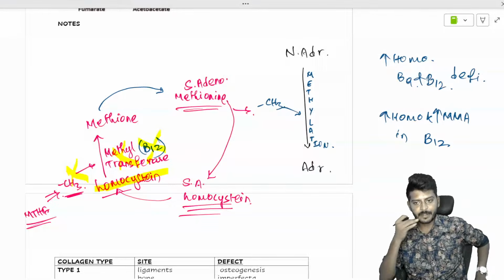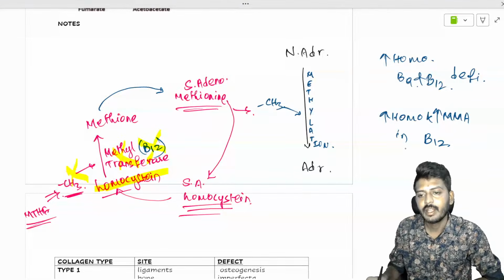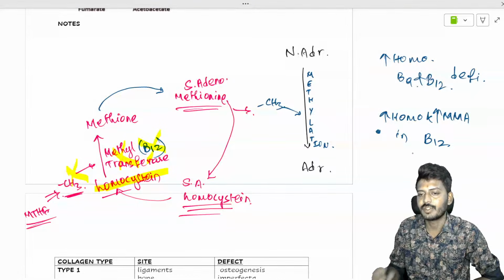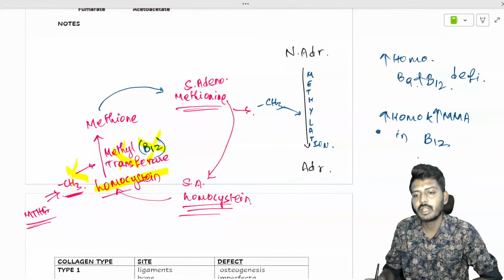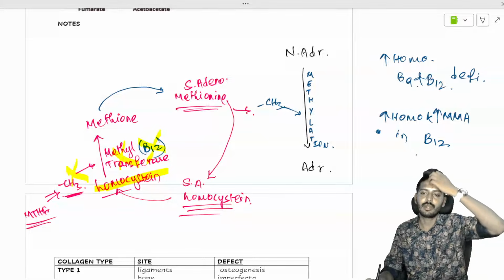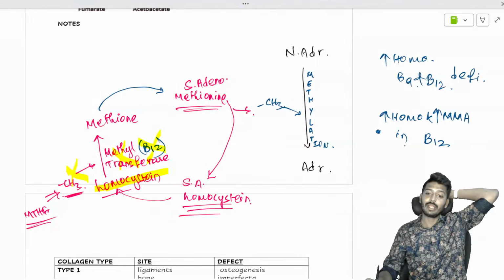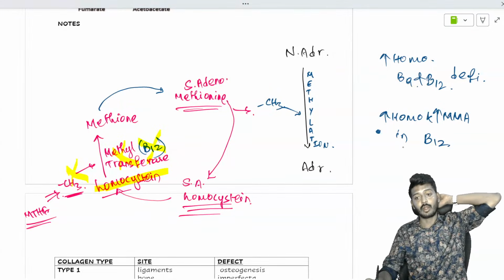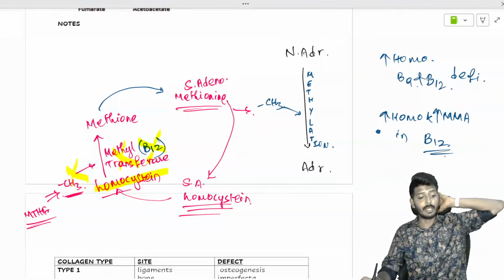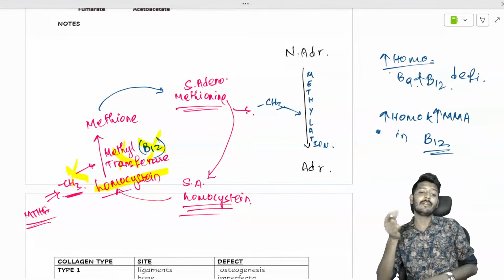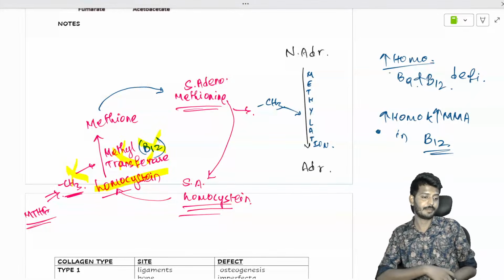B12 deficiency. Now here I need you to understand one important concept. Elevated levels of both homocysteine and methylmalonic acid are seen only in B12 deficiency. Both are elevated only in B12 deficiency, but only homocysteine will be elevated in both of their deficiencies.